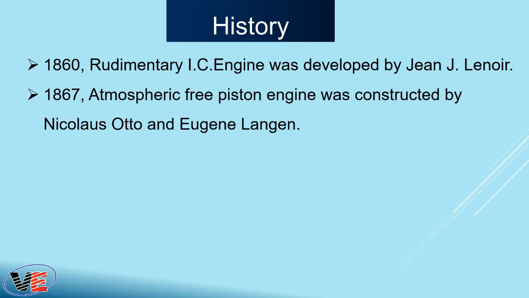This is also a no-compression engine. They used a heavy piston to generate a larger expansion ratio. This engine had almost 11% efficiency and it operated at 28 cycles per minute, which is more than the Lenoir engine. For its commercial success, this engine dominated almost 10 years of the market. This company produced 634 engines a year, and up to 1875 they sold more than 5,000 engines. That tells the success of that engine.